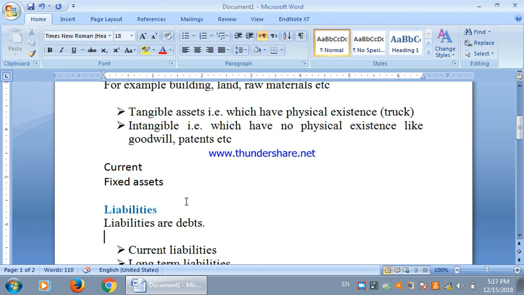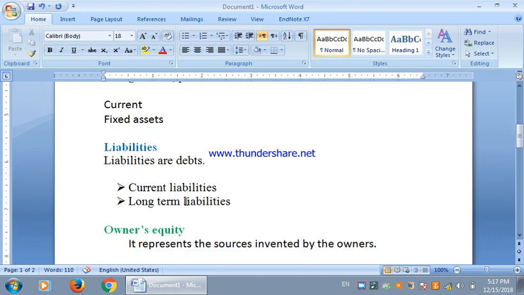After the assets we have liabilities. So simply liabilities are the debts that the business has taken as loans from the creditors, that may be the banks, or the financial institutions, through the issuance of bonds. So all those debts will be considered as liabilities, and generally we have two sorts of liabilities.